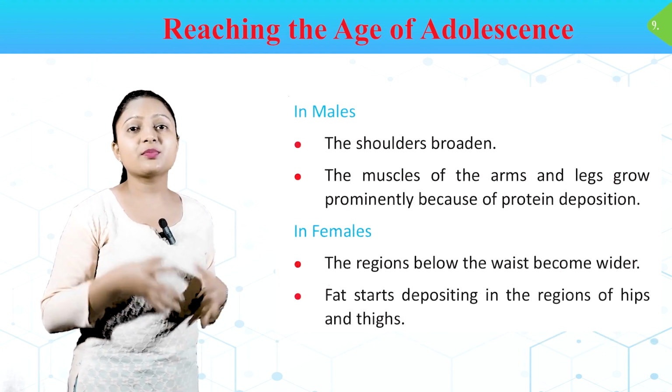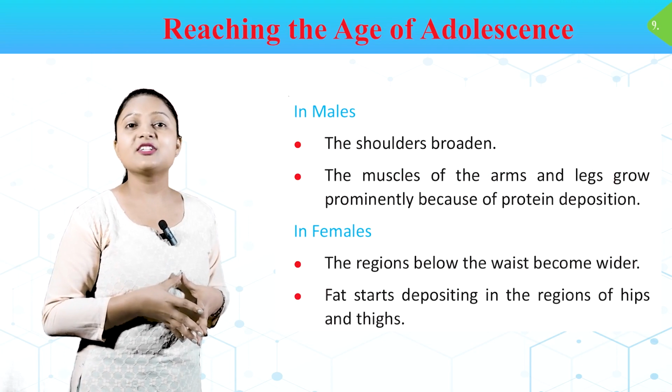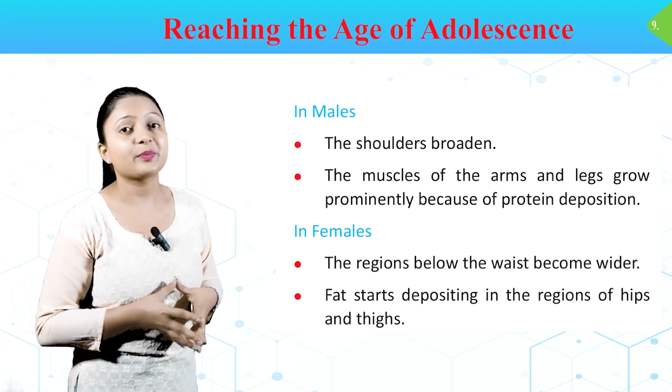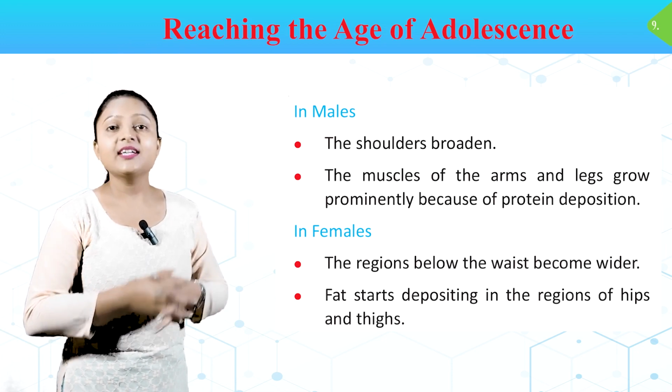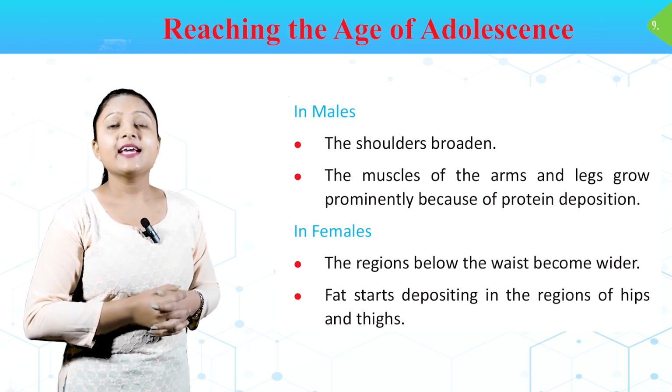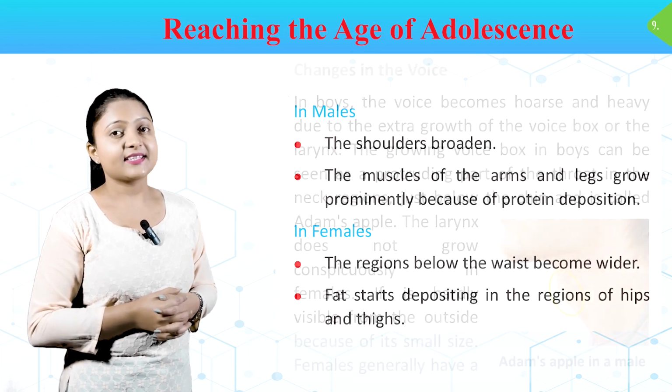In males, the shoulders broaden, and the muscles of the arms and legs grow prominently because of protein deposition. In females, the regions below the waist become wider, and fat starts depositing in the regions of hips and thighs.